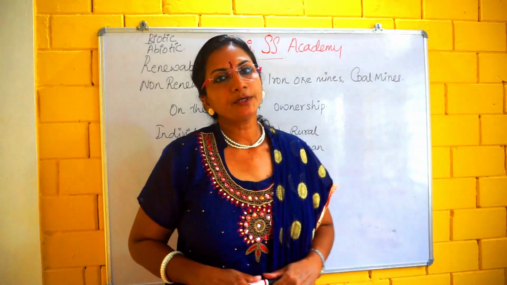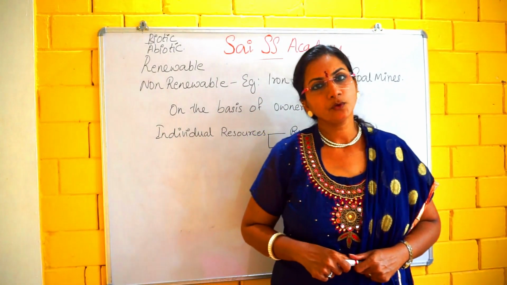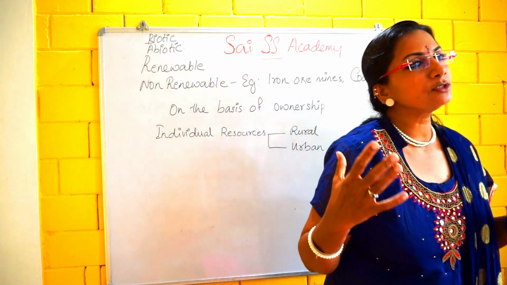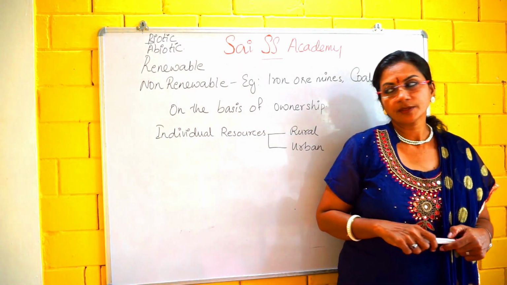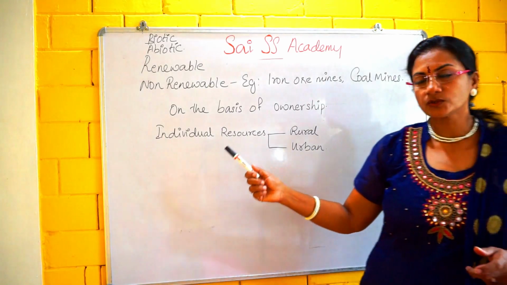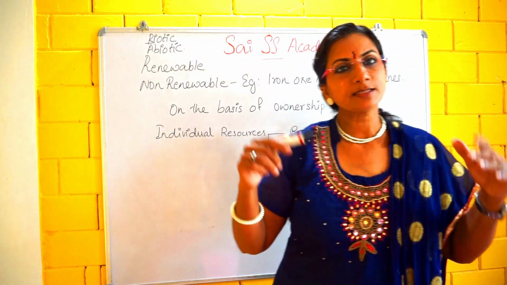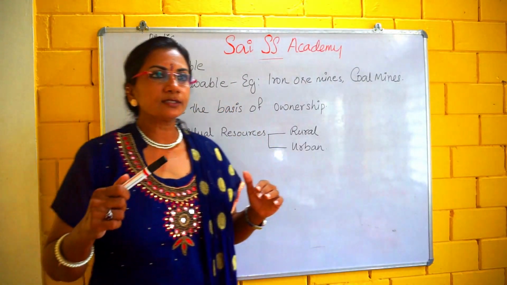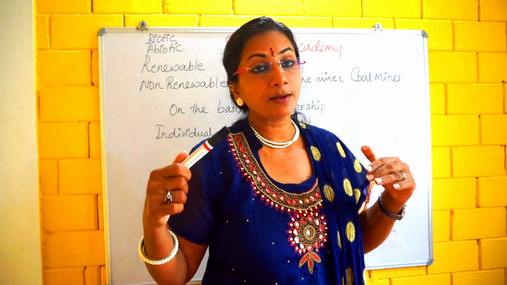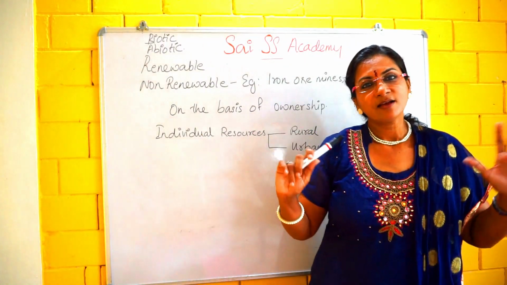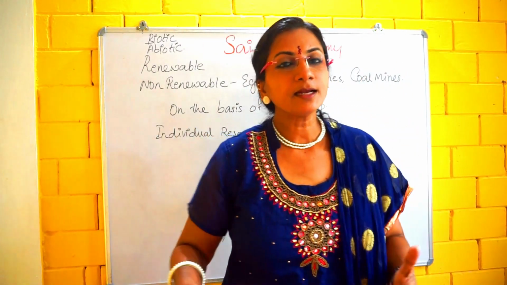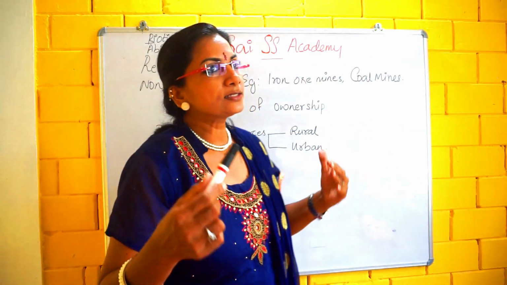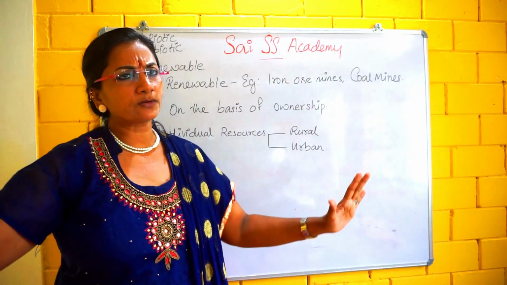Okay, children. Community owned resources. These are resources which are accessible to all the members of the community. I told you about the individual resource. Individual resource means the properties of one individual. Next is the community owned resource. Community owned resources mean we have no right to say that it is my own resource. That is a community resource, accessible to all members of the community.